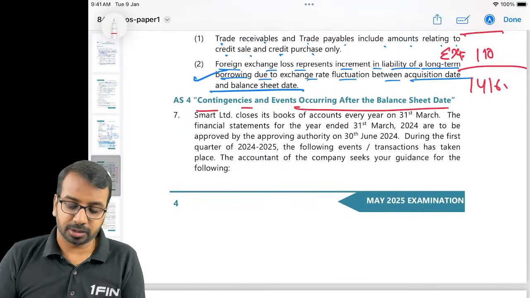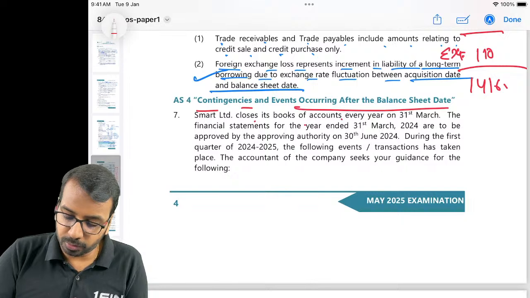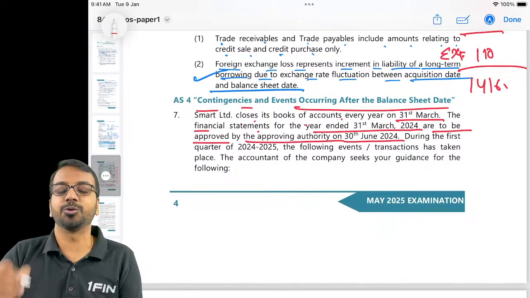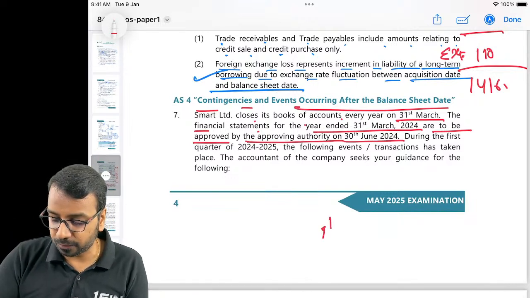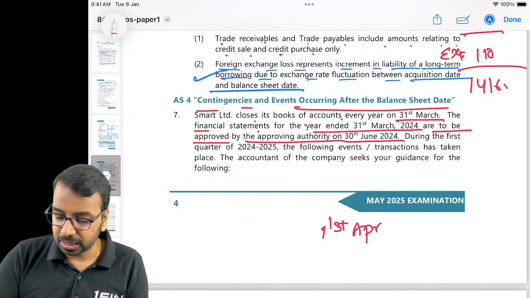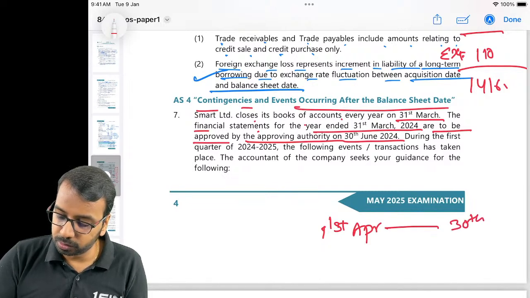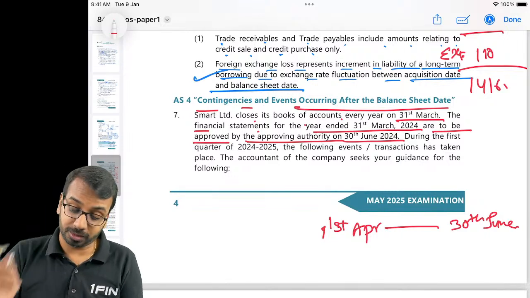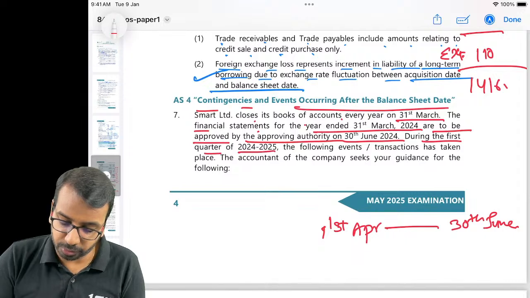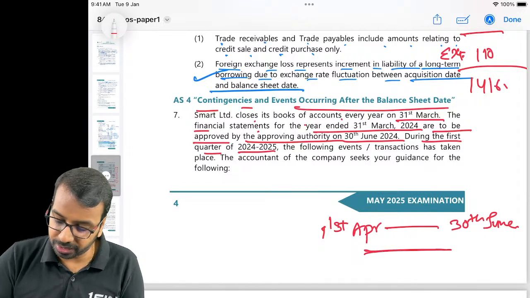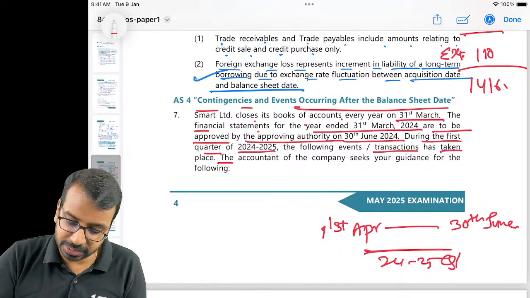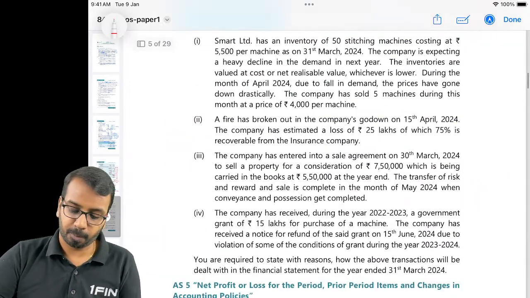Contingency and event occurring after the balance sheet date. Smart Limited closes the books every year on 31st March. The financial statements for 31st March 24 are to be approved by the authority on 30th June. So anything that happens between 1st of April till 30th of June, that is your subsequent event. Then you have to check whether it is adjusting or non-adjusting. During the first quarter of 24-25, the following events have taken place and the accountant wants your advice.